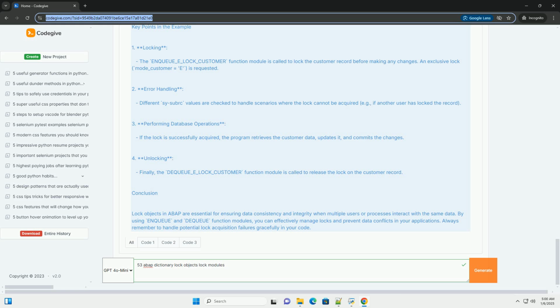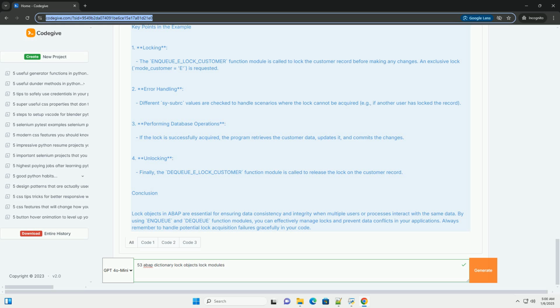4. Generate function modules. After saving the lock object, function modules are automatically generated, example: enqueue_e_lock_object_name for locking and dequeue_e_lock_object_name for unlocking. Example code to use lock objects.